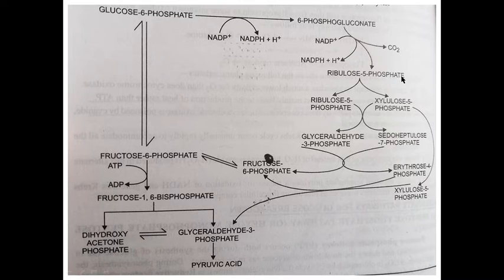Ribulose 5-phosphate is converted into ribose 5-phosphate and xylulose 5-phosphate. Now, ribose 5-phosphate and xylulose 5-phosphate are converted into glyceraldehyde 3-phosphate and sedoheptulose 7-phosphate.